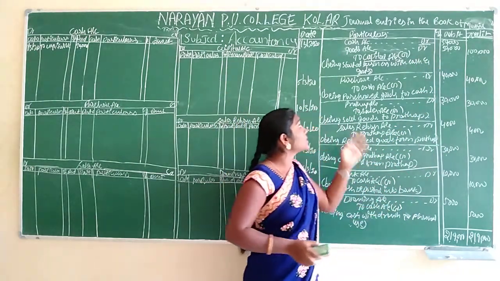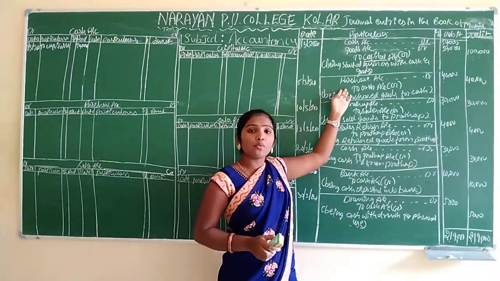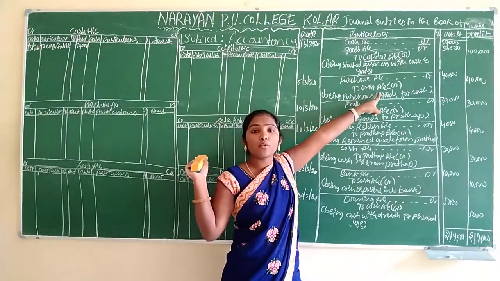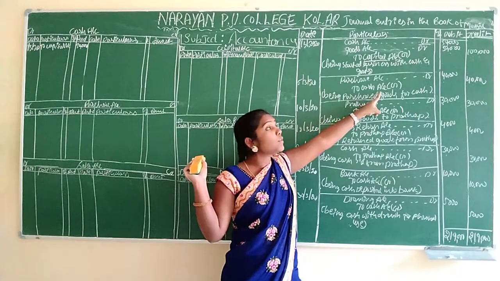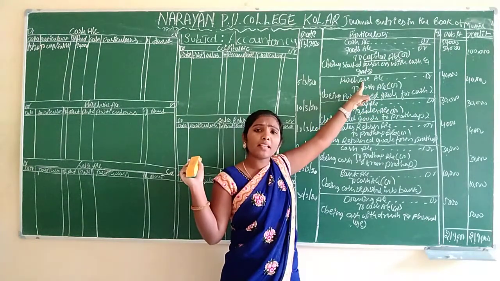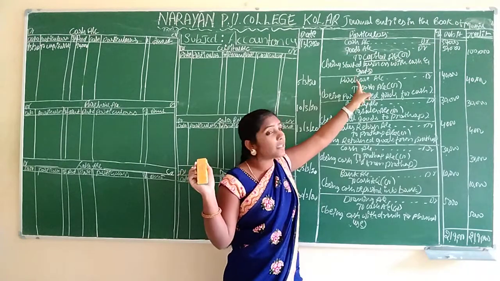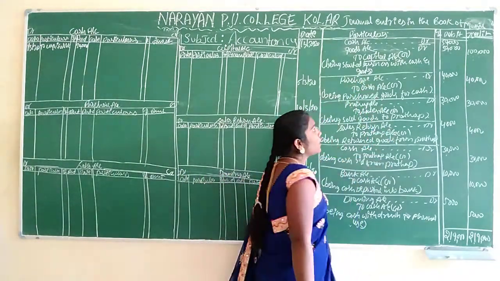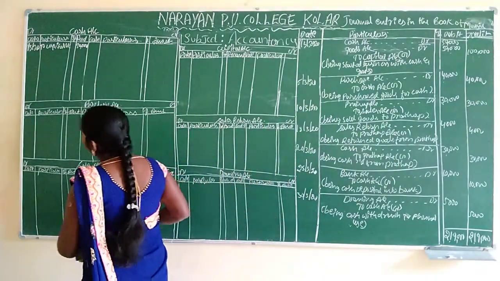And next entry, is there any cash here? Yes. Which side is there? Credit side is there. We have to record credit side only, opposite of the cash account. Opposite of the cash account, what is there here? Purchase is there. Opposite of the cash account is purchase. Same thing we have to record here. Okay.